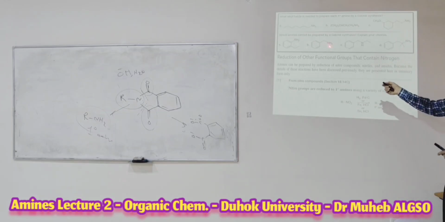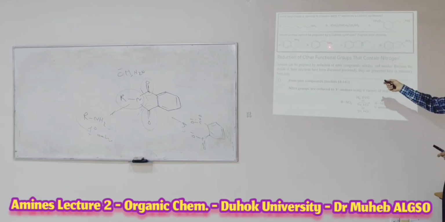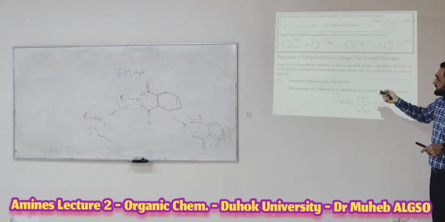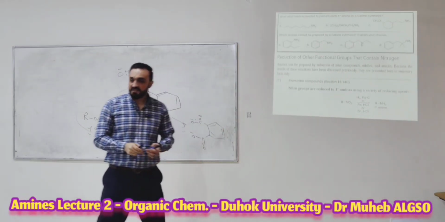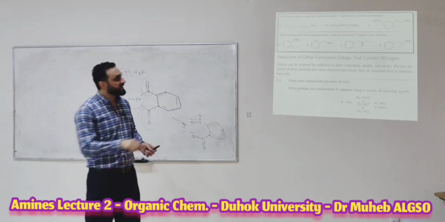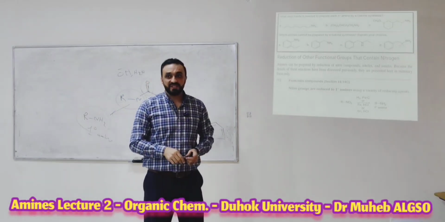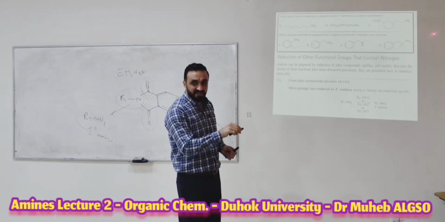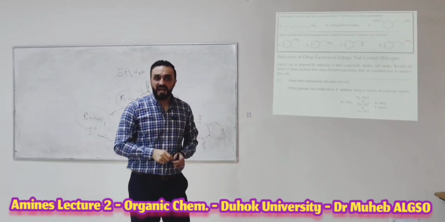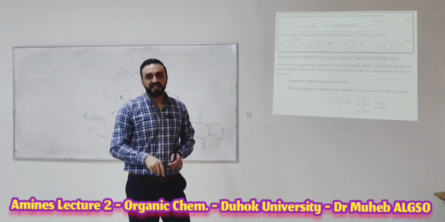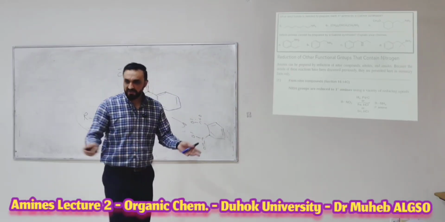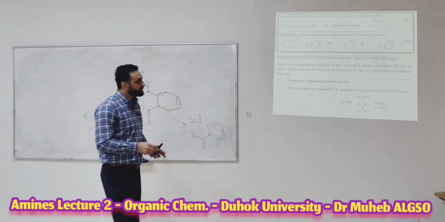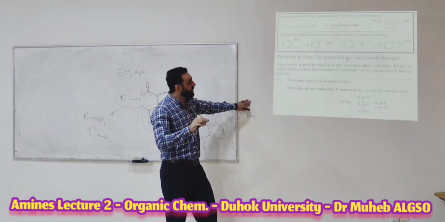And this, yes. Why? Because if you put Br here, it will be a primary alkyl halide and it can be prepared. This, yes. This, no. Why? Because this is a secondary amine and Gabriel synthesis is just to prepare primary amine. This one, if you remove the Br, it will have a tertiary alkyl halide. Tertiary alkyl halide cannot be used in an SN2 reaction. So this cannot be used. Okay, look, it will be like that. Do you understand? Okay.